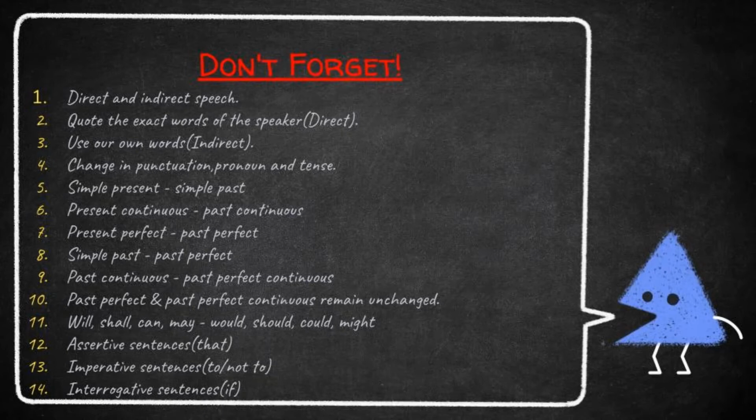For interrogative sentences: if the direct speech is an interrogative sentence, we write the indirect speech as an assertive sentence. We learned that questions are of two types. One is WH question and another one is yes or no question. If the question starts with a WH word, no conjunction is used in the indirect speech. If the question starts with a verb, we should add the conjunction "if" in the indirect speech.